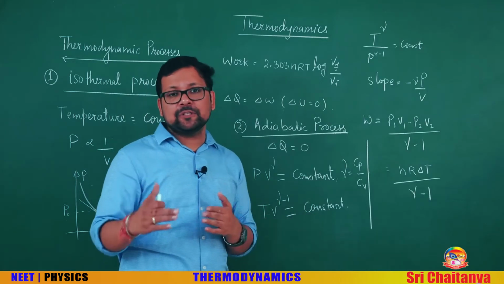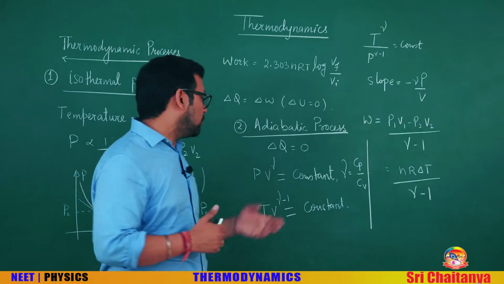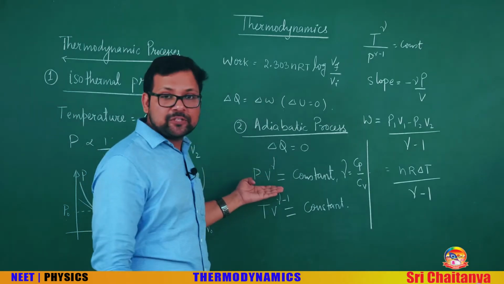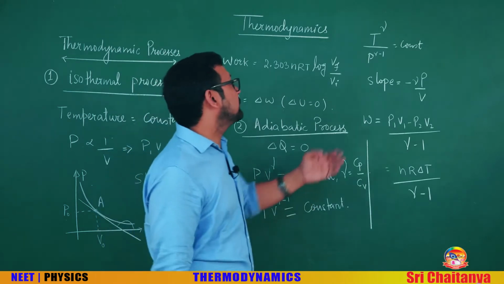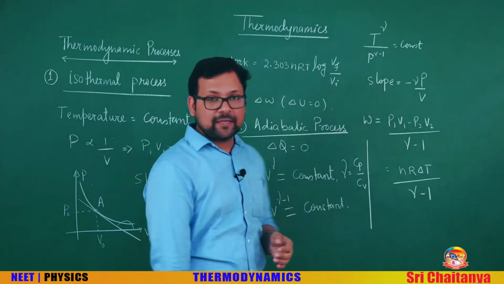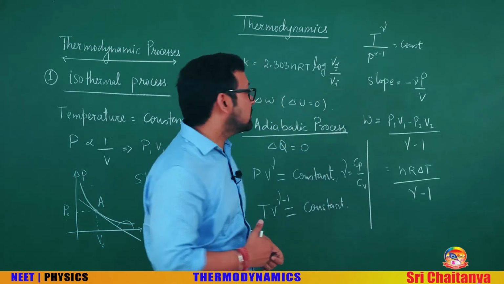In adiabatic process, all these three variables P, V and T are changing. So change of any two is given, like pressure volume is here, temperature volume is here, and you can see temperature pressure equation is this. All these three are important. Direct questions are being asked on these three equations.